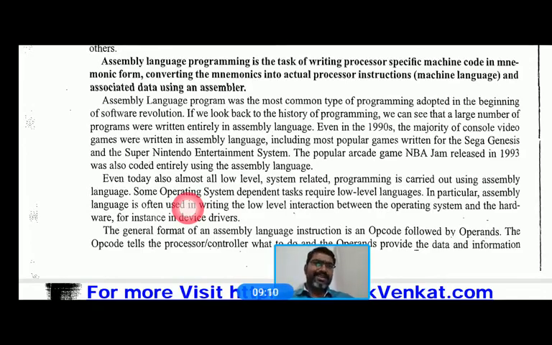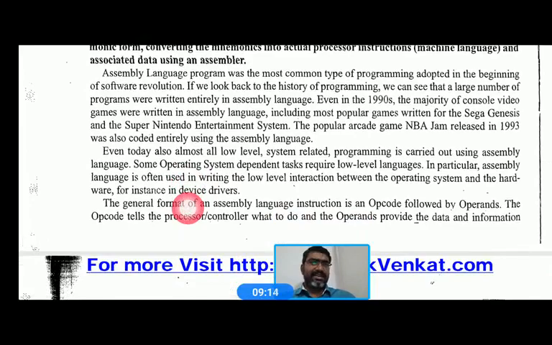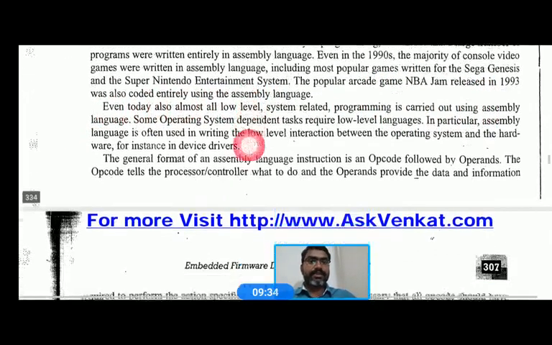Several points are given for assembly level language. Even in the 1980s the majority of console video games were written in assembly level language. We wrote the firmware for console video games in assembly. The popular arcade game NBA Jam, released in 1993, was written in assembly level language, and so on.